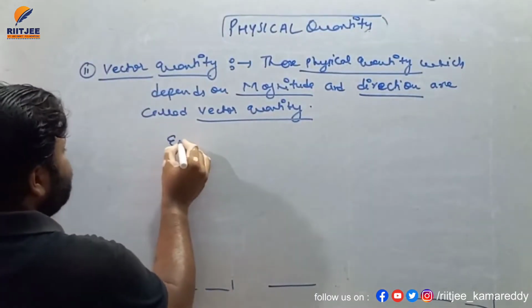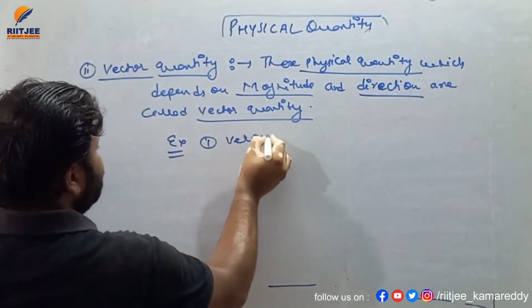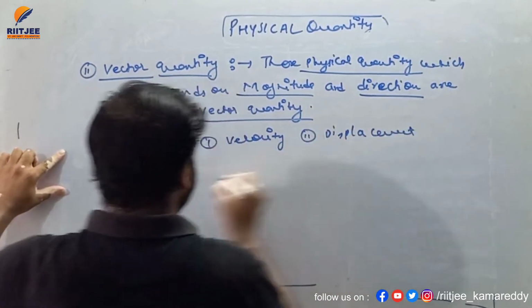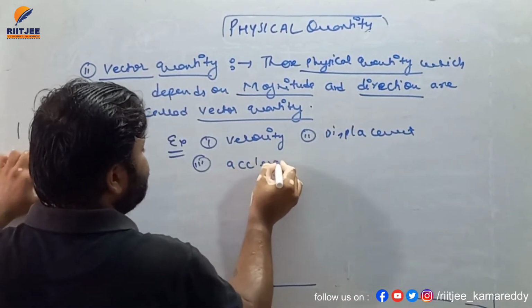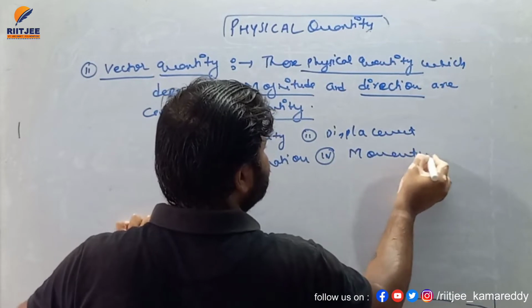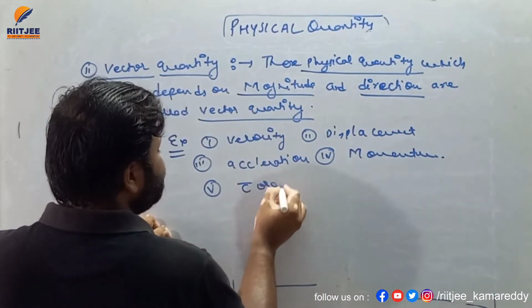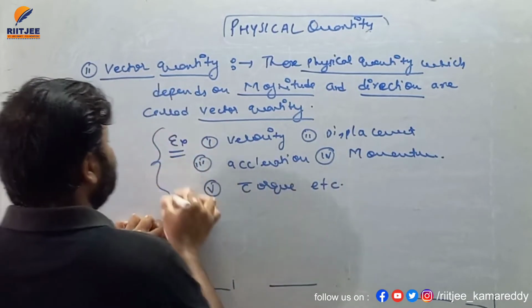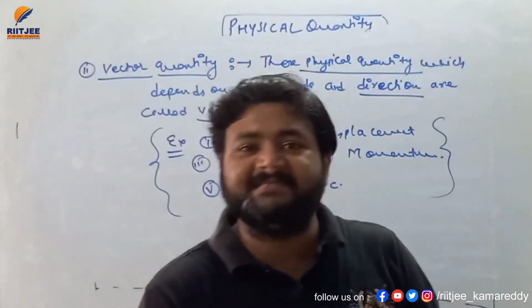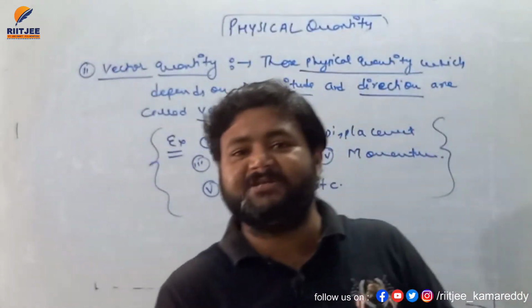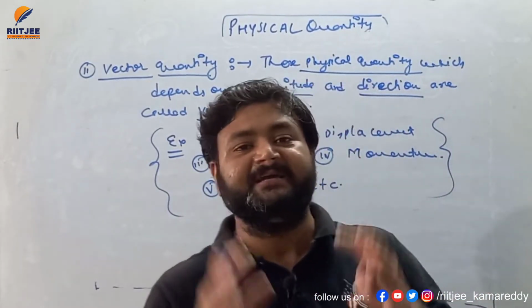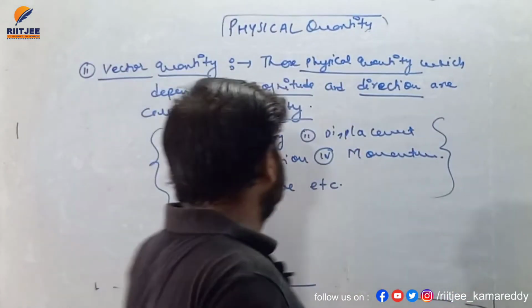For example, I am writing here let's suppose velocity, displacement, acceleration, linear momentum, or we can say momentum, and torque. These are some examples of vector quantities which depend on magnitude as well as direction. Those quantities which are not defined without giving the information of magnitude and direction are called vector quantities.